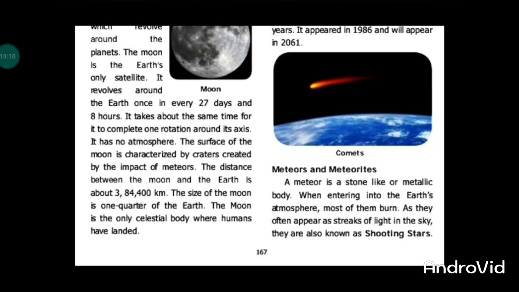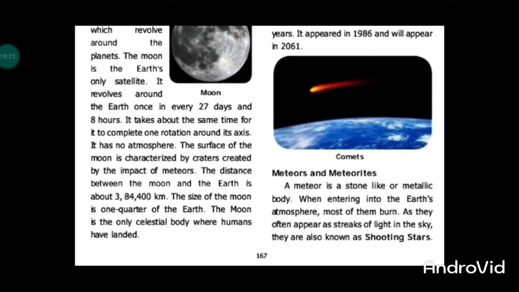The distance between the Earth and the Moon is 3,84,400 km. The size of the Moon is 1/4 of the Earth. Humans have landed on one place only, that is the Moon.